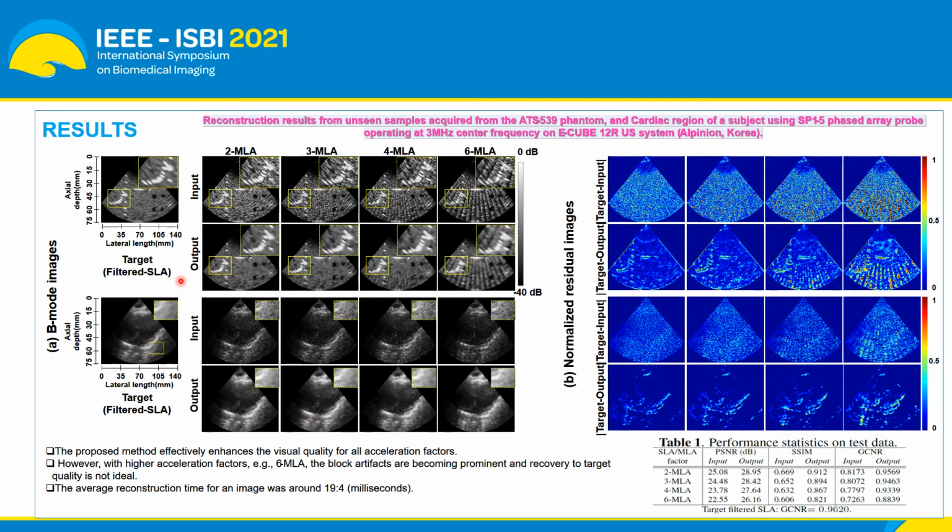While in the case of phantom data, the speckle noise is removed, but the blocking artifact is still there for the case of high acceleration factors such as 4 and 6 MLA. This can be easily seen in the residual images.